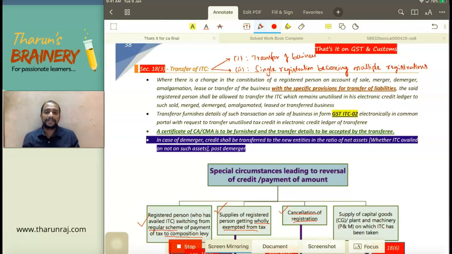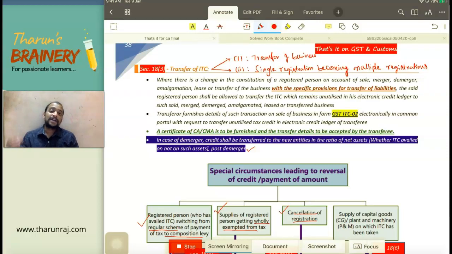Same way in case of demerger. When AB Limited gets demerged into A Limited and B Limited, whatever ITC is there in AB Limited will be distributed to A Limited and B Limited on the assets ratio of A Limited and B Limited post demerger. See this. In case of demerger, credit shall be transferred to the new entities in the ratio of the net assets. But when you take the net assets, don't take only those assets on which ITC is availed. You take all assets, whether ITC is availed or not on those assets, post demerger.